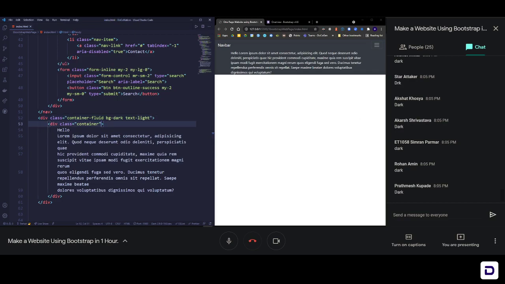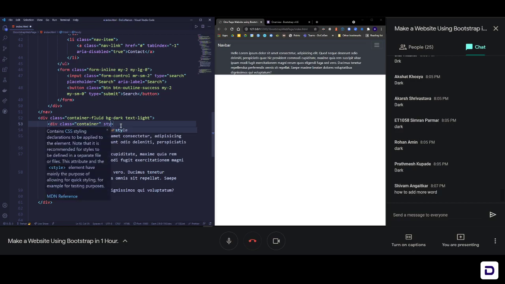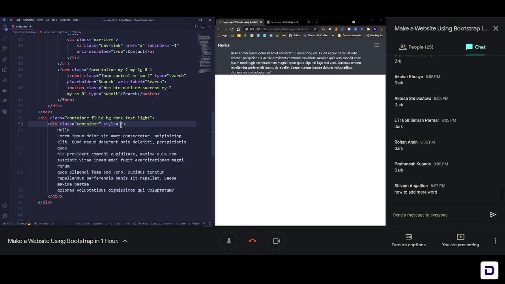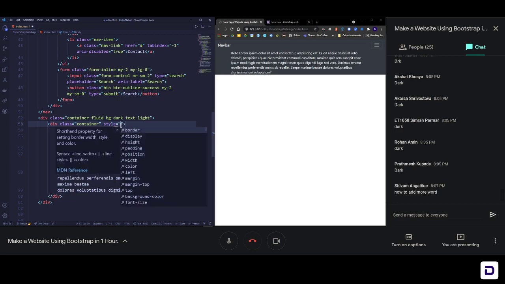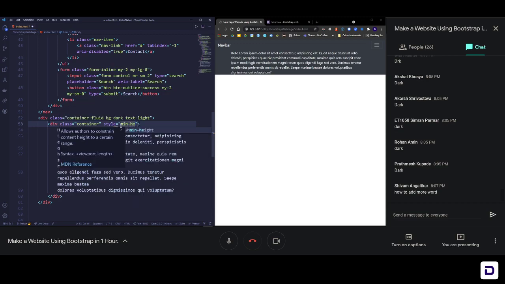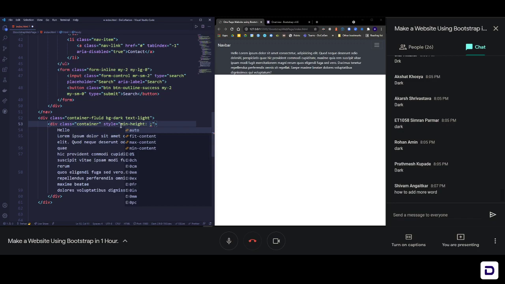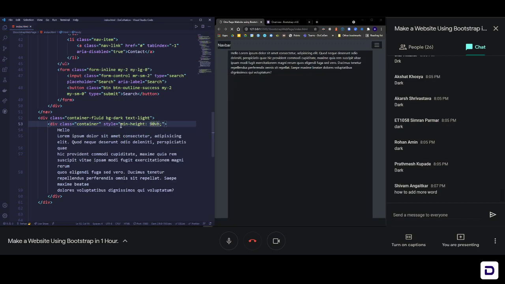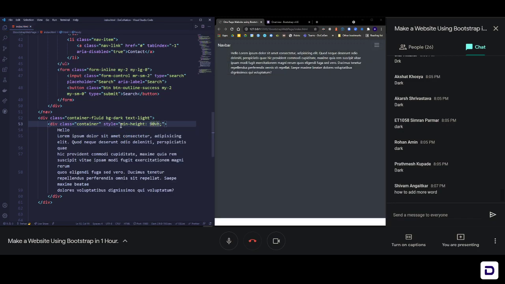The first time that we are going to write one line of CSS. So we are going to do inline styling. For that we need the style attribute, style equal to double quotes, and inside that you can write min-height equal to, let's say, 90vh. Now you can see that it is almost 90% of the page, and that is what we needed.